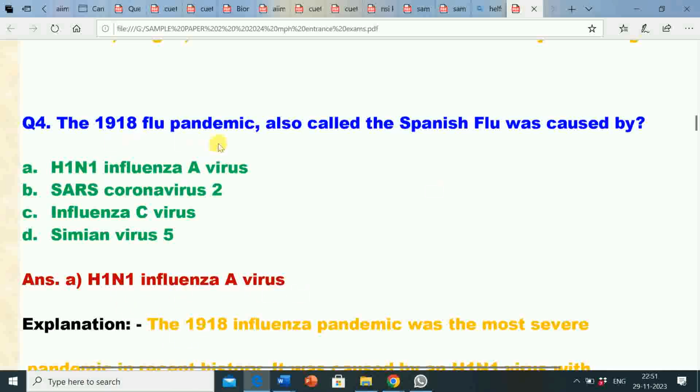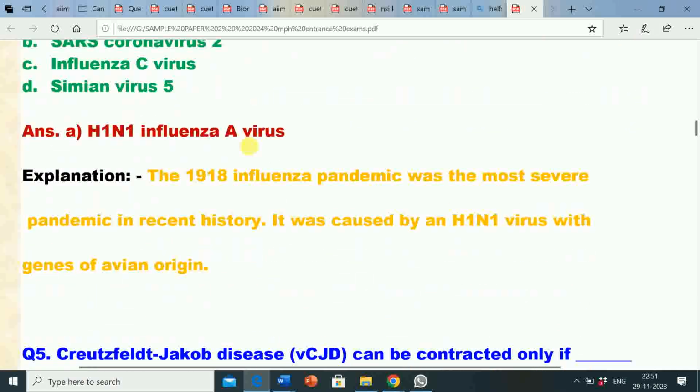The 1918 flu pandemic, also called the Spanish flu, was caused by H1N1 influenza A virus. Its explanation is the 1918 influenza pandemic was the most severe pandemic in recent history. It was caused by an H1N1 virus with genes of avian origin.